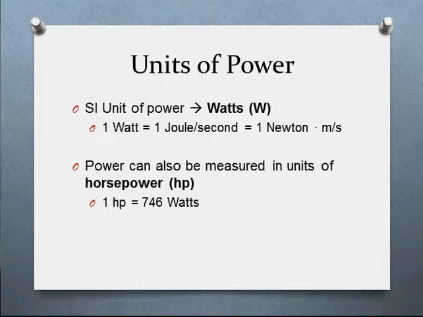Now, this brings us back to the light bulb. Light bulbs are measured in watts. You have a 40-watt light bulb, an 80-watt light bulb, all those types of things. All that number is telling you is how much energy it uses in a period of time. If it's 80 watts, that means it's using 80 joules of energy in 1 second to create light, create heat, all those types of things. So that's what the units of power tell us.